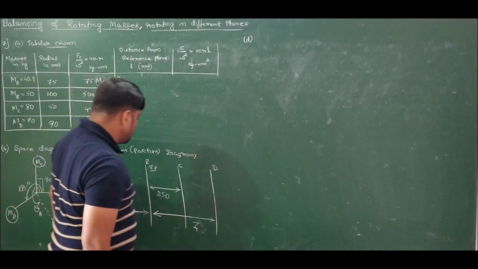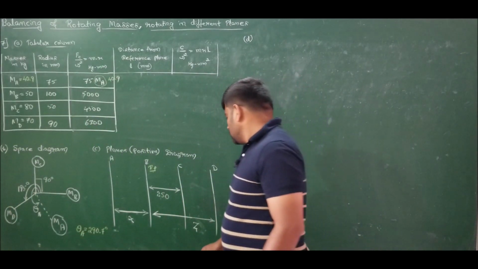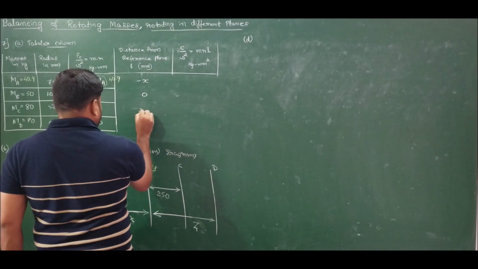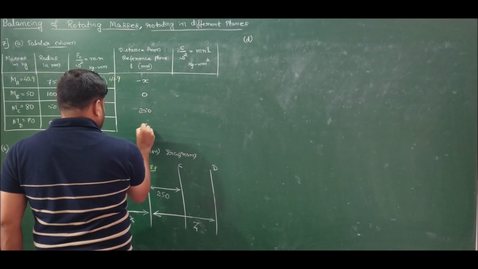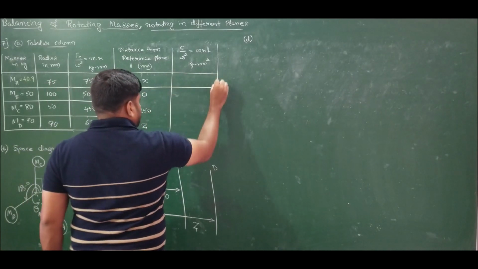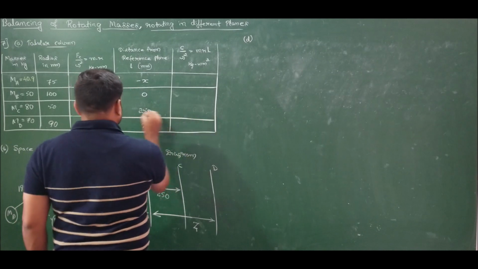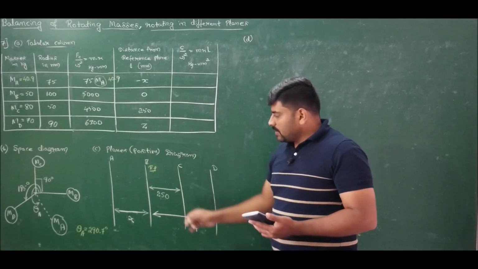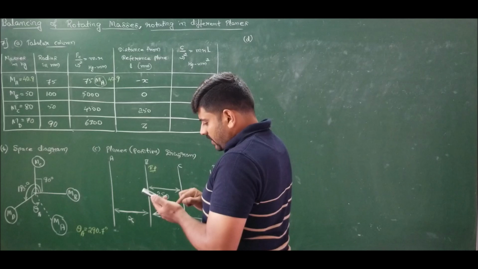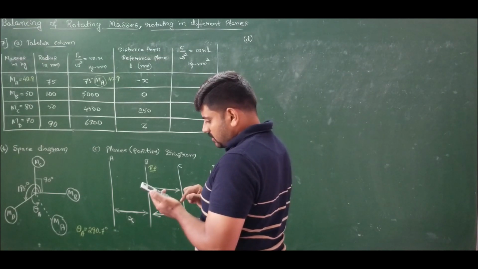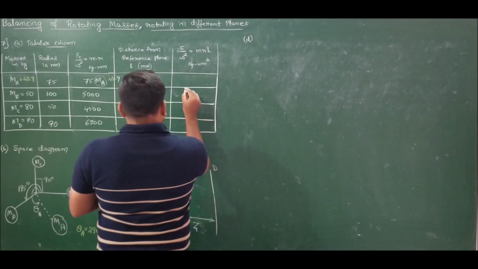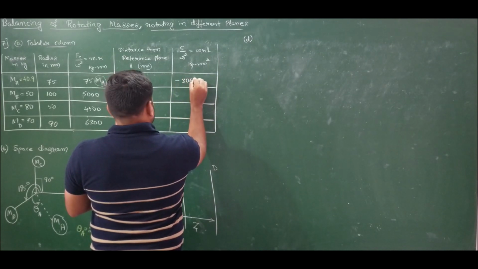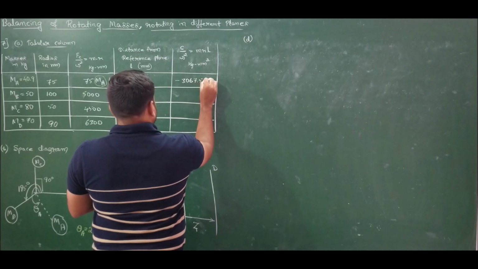I take the distances directly from B, to avoid confusion. So the distances from the reference plane will become minus x, 0, 250 and Z. If I complete the table, it is 75 into 40.9, which is 3067.5 x.